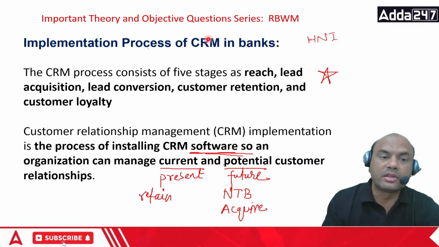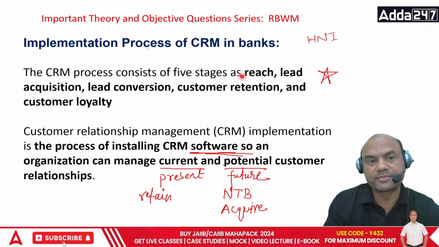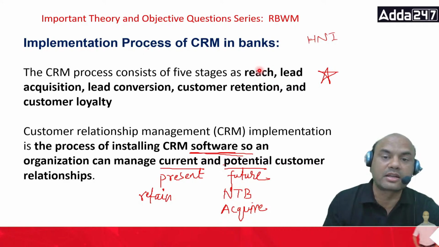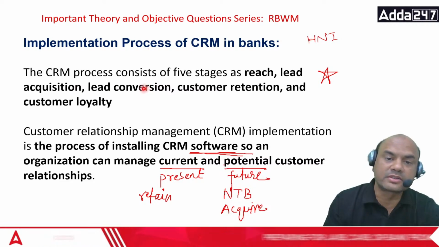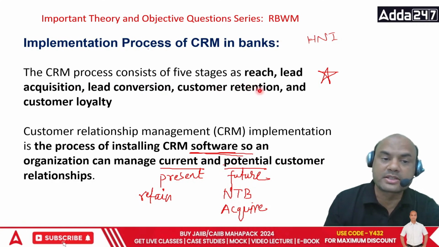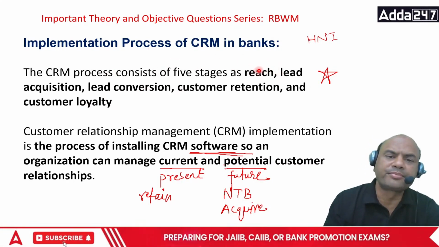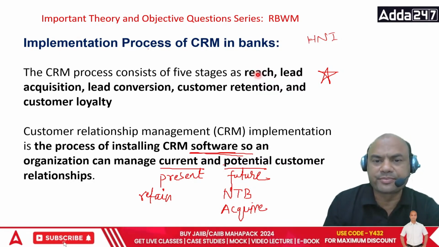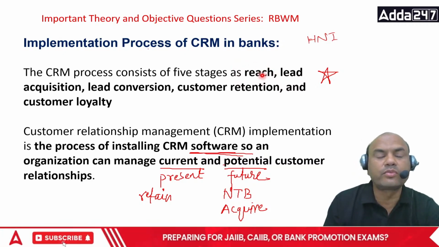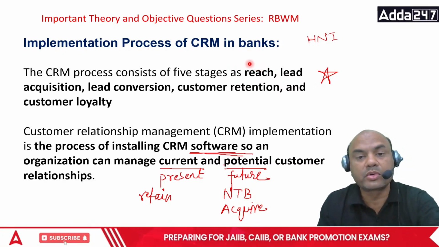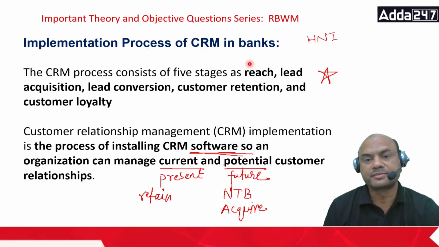Now, what are the stages? The CRM process consists of 5 stages. Look at each stage thoroughly: reach, lead acquisition, lead conversion, customer retention, and customer loyalty. If you watch this properly, you will see the sales steps which you do. What are the sales steps you do? Reach to the customer. You first get the hint about who the customer is, who can be your customer.